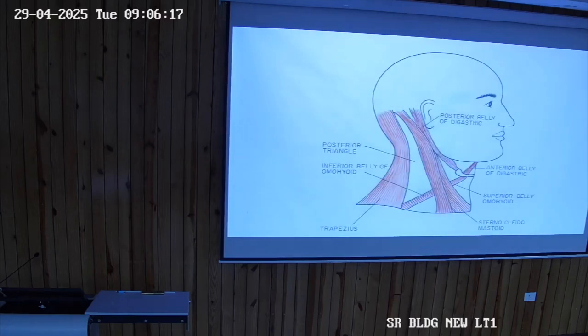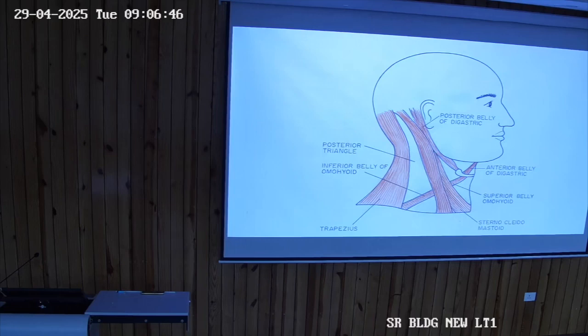So again you can see the anterior boundary is formed by the posterior border of sternocleidomastoid, the posterior boundary is formed by trapezius, the middle one-third of the clavicle forms the base, and on the occipital bone, where these muscles lie close to each other, that will form the apex of the posterior triangle.